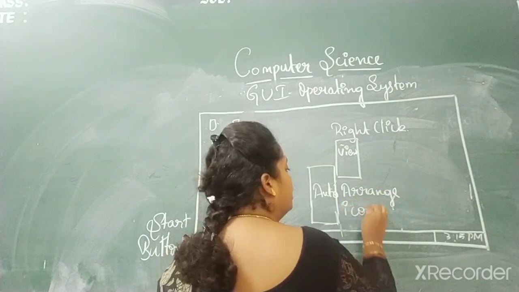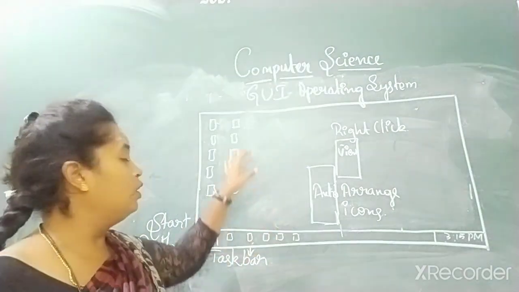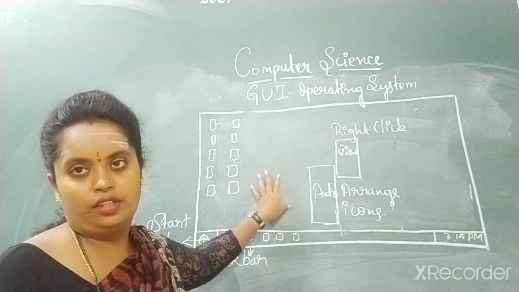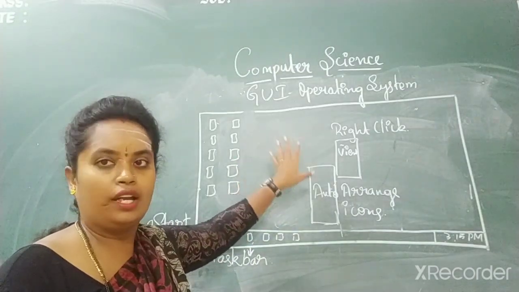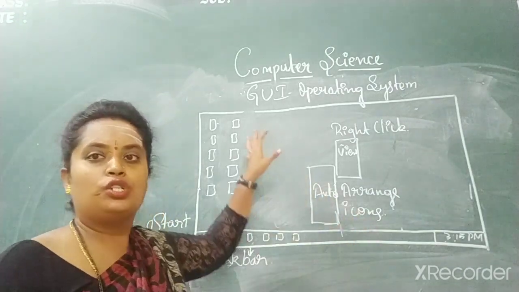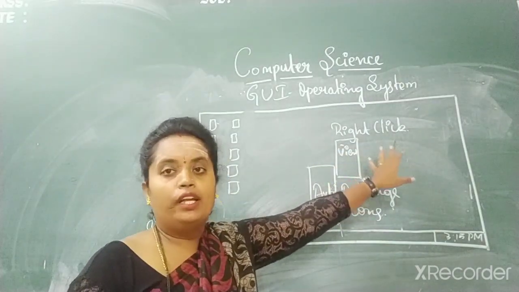Auto arrange icons. So what is this auto arrange icons? It will place the order in alphabetical order, or according to the size or anything. So it auto arranges. Fine. So which you need first, that you can do it, but how are you doing it?